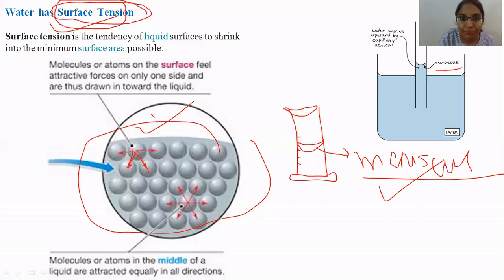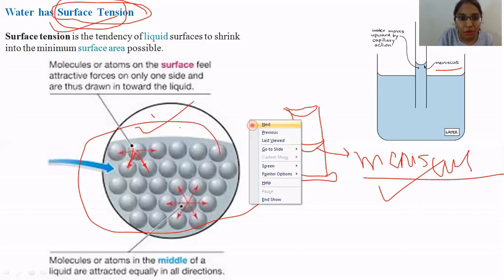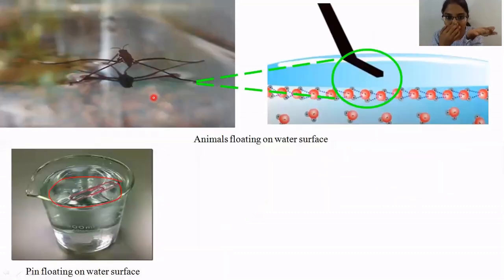Now, because of the surface tension, animals that are lighter in weight can stay on the water. Remember, if humans do the same, they will sink in the water. So please remember that the animals should be lighter in weight. The pin, as you can see here, is also lighter in weight.